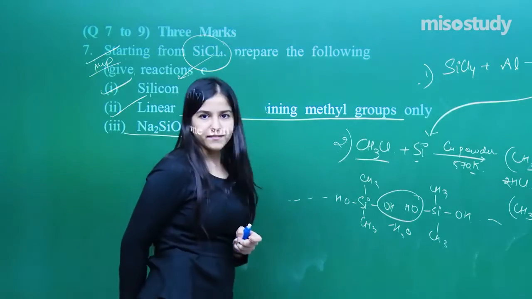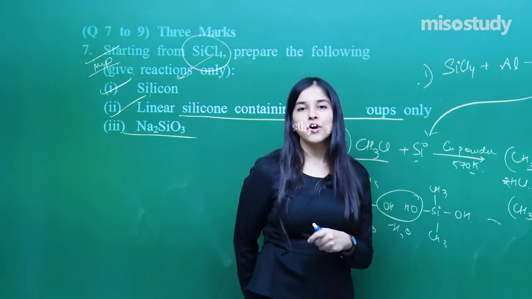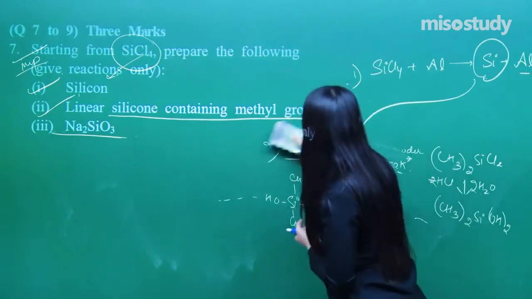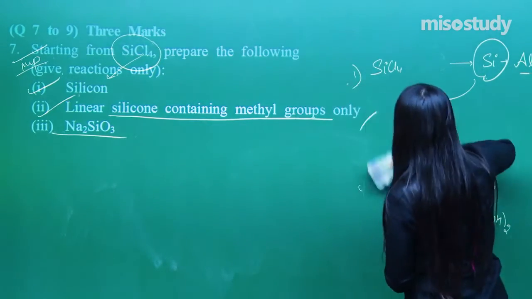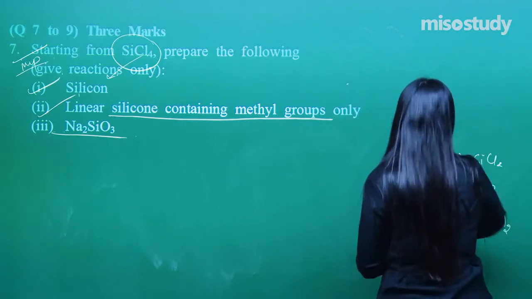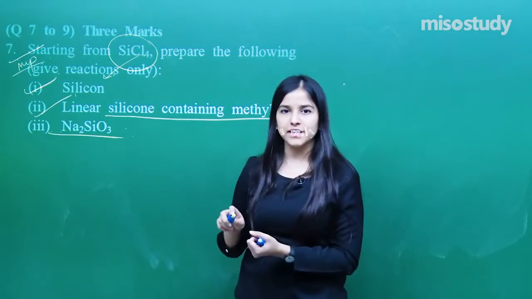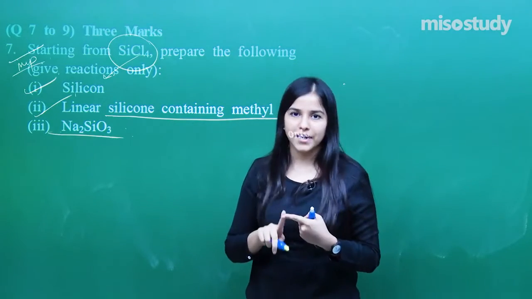Na2SiO3 you have to prepare, right? So how you are going to do it? See here, it's a very interesting kind of a reaction. Basically, I need first of all silicon dioxide.